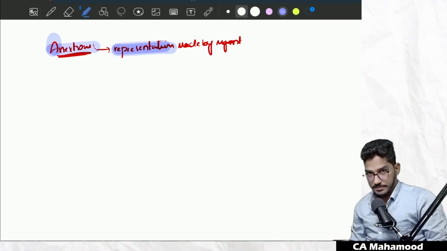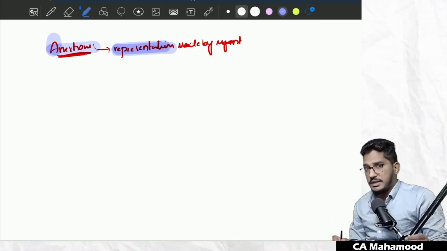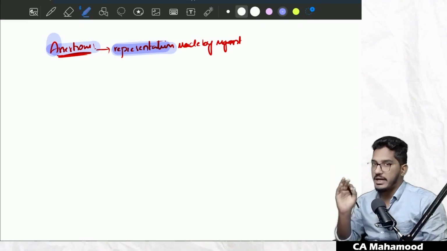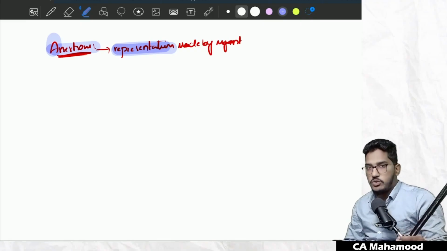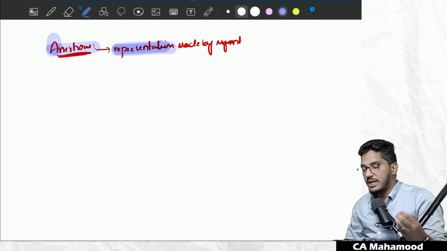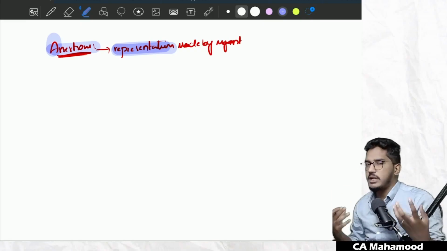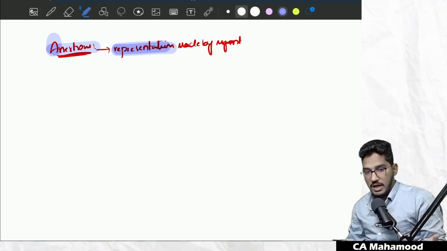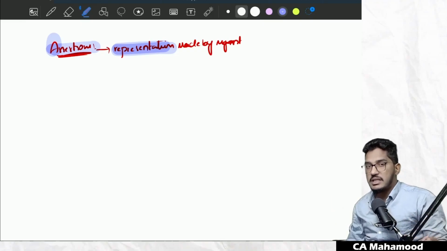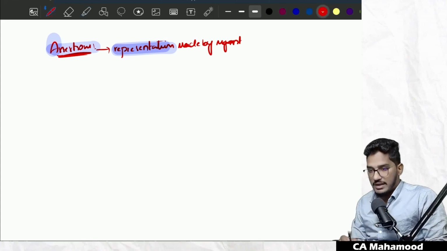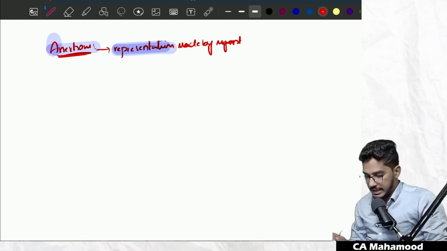And when I say representations made by the management, those representations may be explicit representations, or they might be implied representations also. So when you take the financial statements of any entity and look at the items, there are so many representations which the management is making. Some they are making explicitly, some implicitly. So let me give you one simple example to make you understand this concept of assertion in a detailed manner.